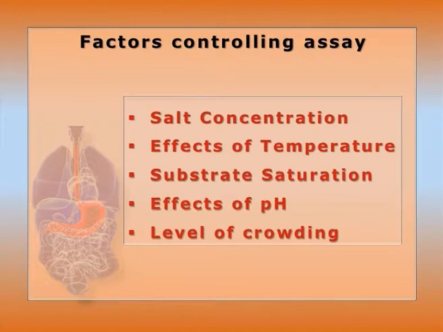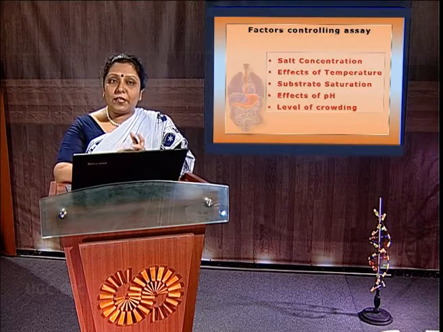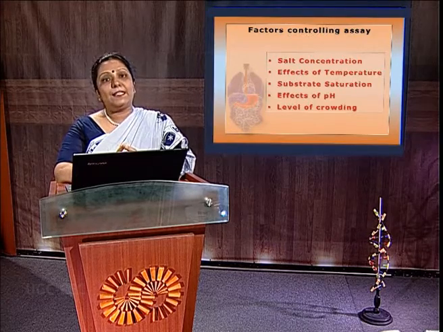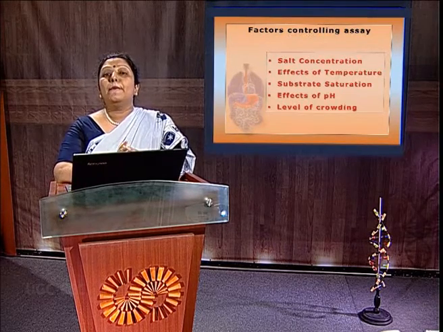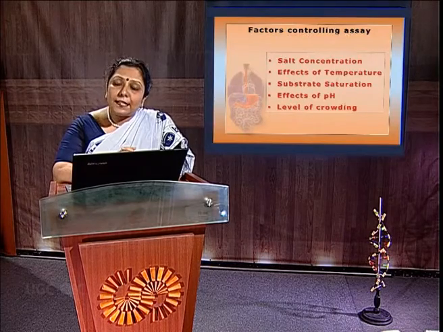Level of crowding: as we know, some macromolecules can be present, so they can change the stoichiometry of the complex, the equilibrium rate as well as the reaction rate. That phenomenon is called macromolecular crowding. Substrate saturation: as the substrate concentration is increased, the rate of reaction will increase, but only up to the level where the enzyme is saturated by the substrate. If all the active sites are saturated, then increasing the substrate concentration gives no increase in the enzymatic reaction rate. So after that, the graph will reach a plateau.